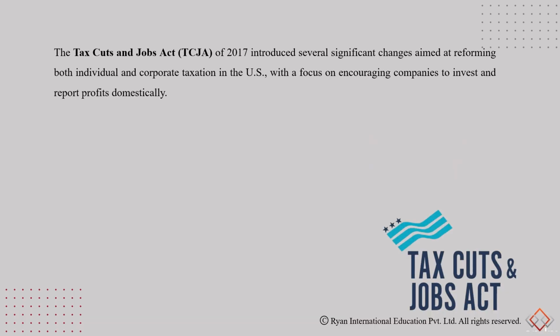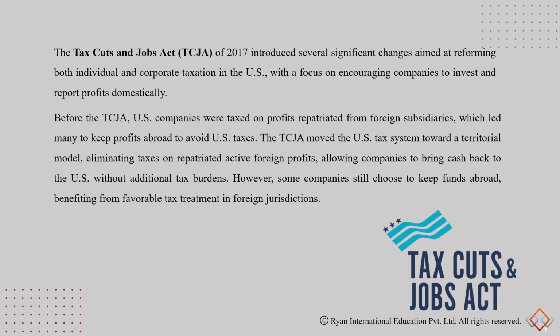The Tax Cuts and Jobs Act of 2017 introduced several significant changes aimed at reforming both individual and corporate taxation in the US, with a focus on encouraging companies to invest and report profits domestically. Before the Act, US companies were taxed on profits repatriated from foreign subsidiaries, which led many companies to keep profits abroad to avoid US taxes.